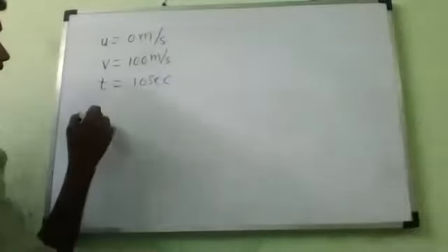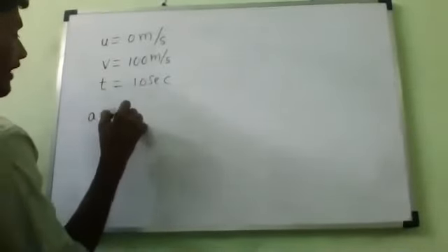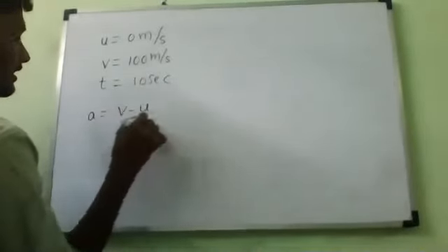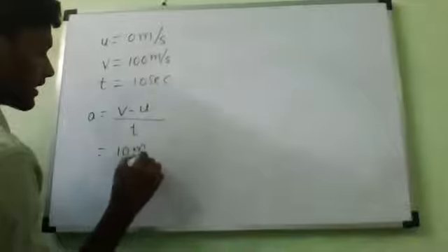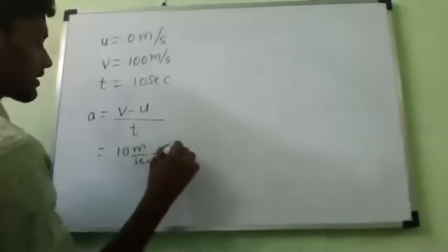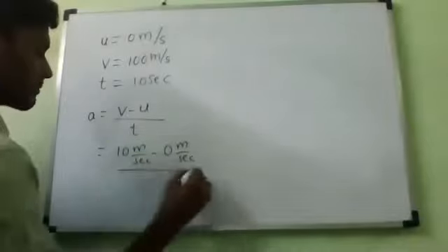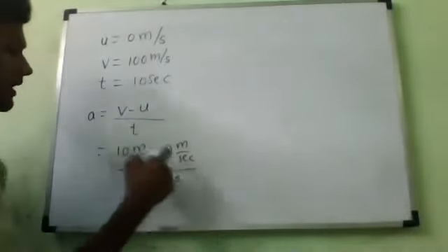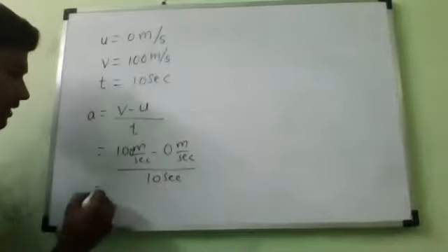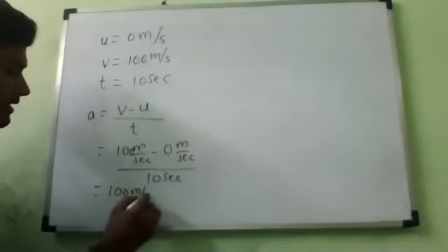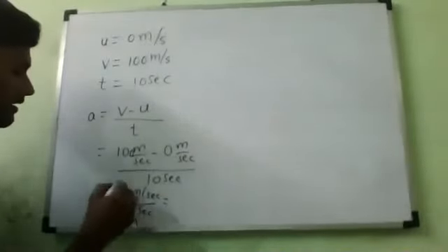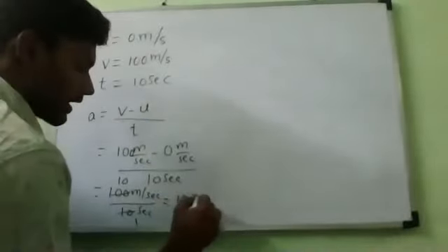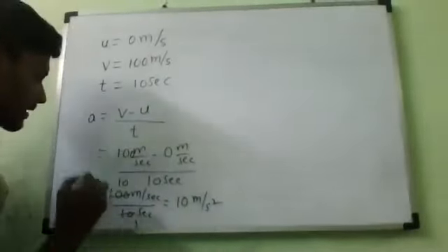Acceleration is equal to final velocity minus initial velocity divided by time taken, which is 100 meter per second minus initial velocity 0 meter per second, divided by time 10 seconds. Now 100 minus 0 is 100 only. So 100 meter per second divided by 10 seconds is 10 meter per second square. This is the acceleration in this case.